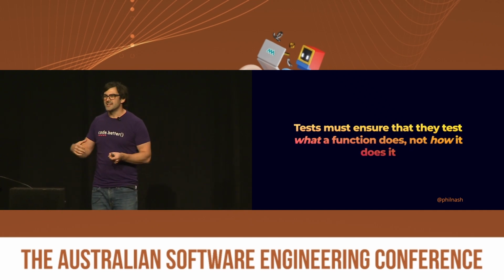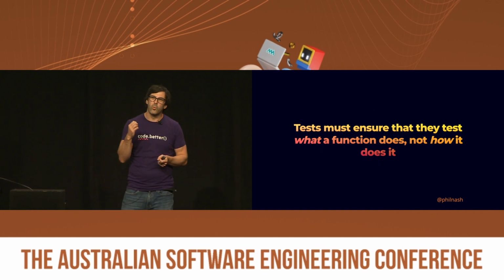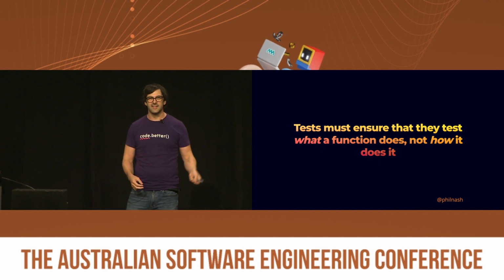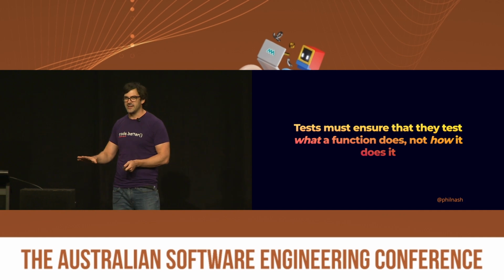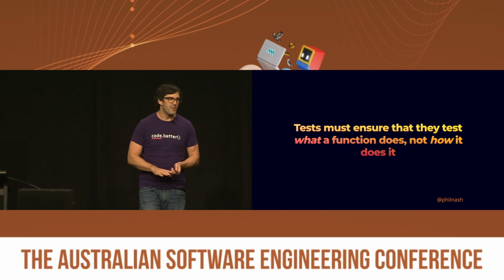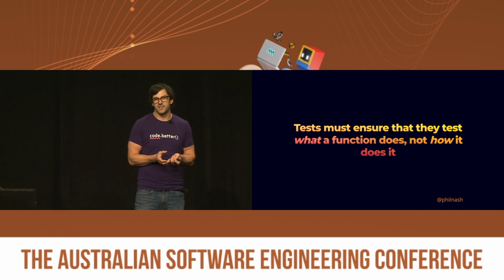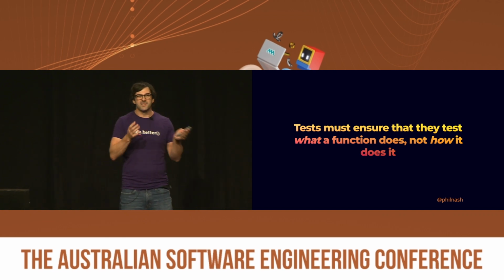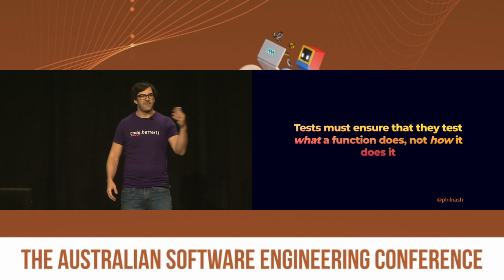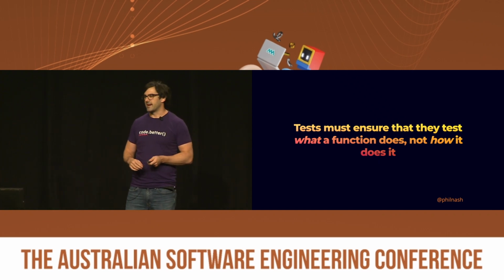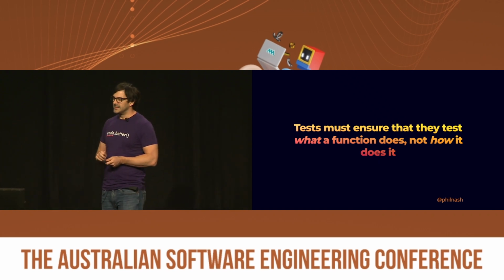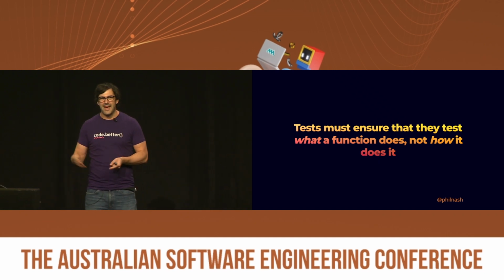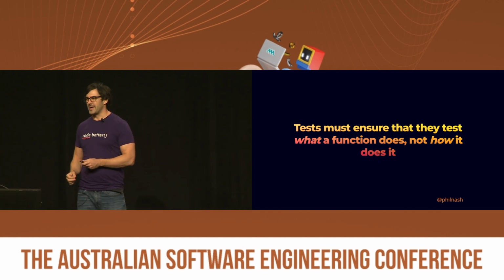And so those tests must also ensure that they test what a function does and not how it does it. And I have definitely failed this in writing tests in the past before. If you are reaching into the internals of a function in order to test its externals, then when you change those internals, that test will break even if the code itself is still correct. And so if you have tests like that, it's time to rewrite those as well.